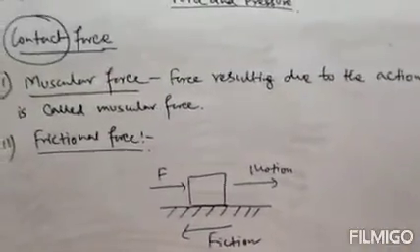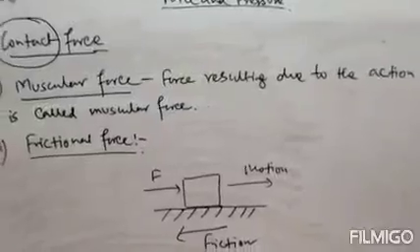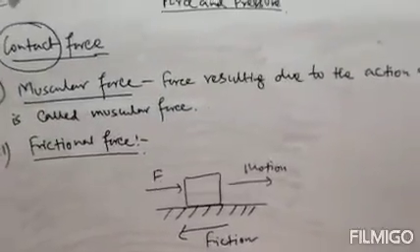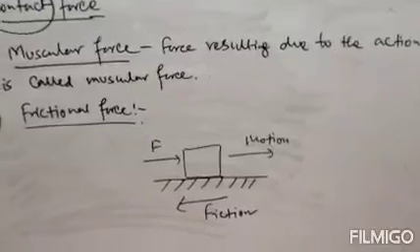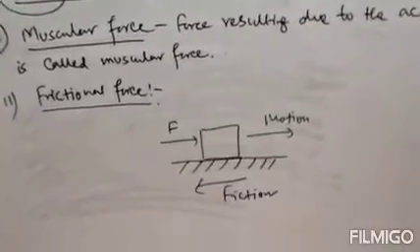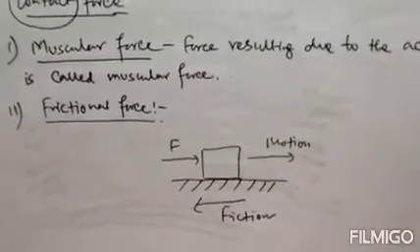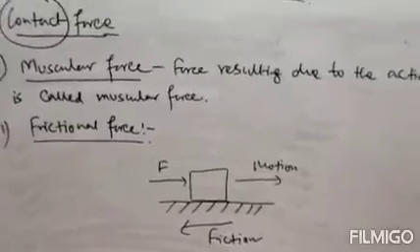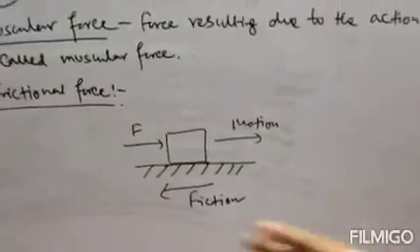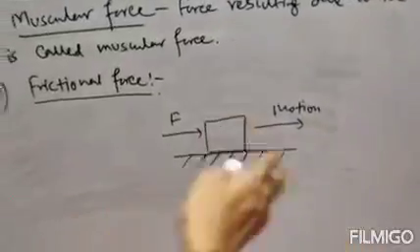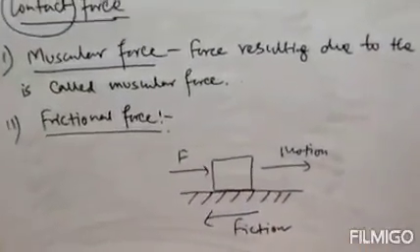The motion will be in the same direction of the force applied, but the friction will be in the opposite direction.